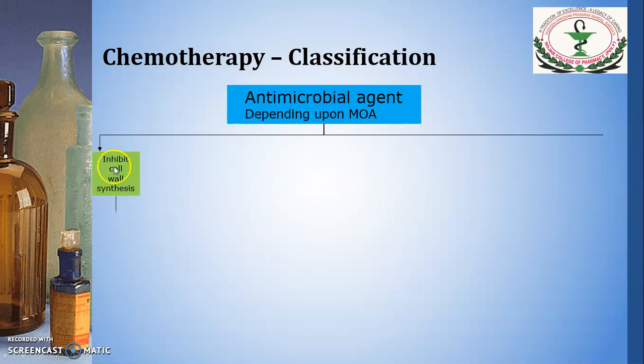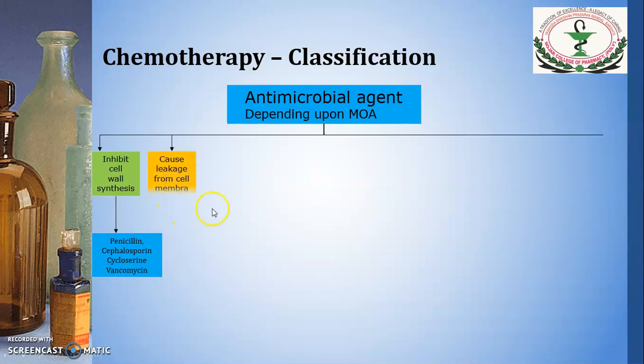First class, inhibit the cell wall synthesis. The agents which inhibit the cell wall synthesis are classified into this, and the examples are penicillin, cephalosporins, cycloserine and vancomycin.